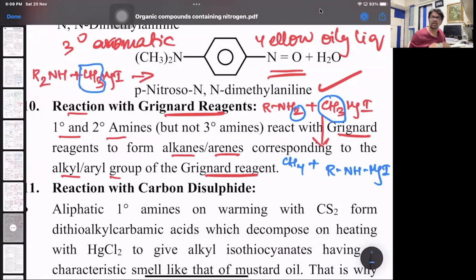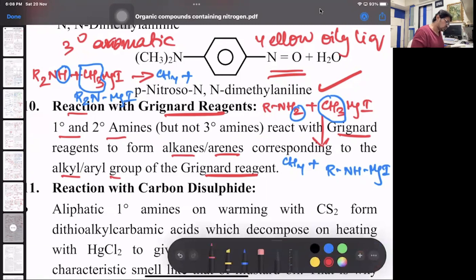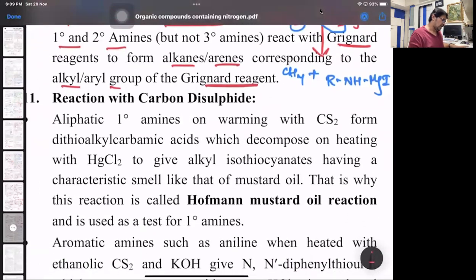The alkyl or aryl group of Grignard's reagent. That's the part. This will pick up this H. So I will be getting methane plus, I'll get the salt, R2N MgI, dialkyl ammonium magnesium iodide. Okay, that's the part. Then the next one we have is reaction with carbon disulfide.